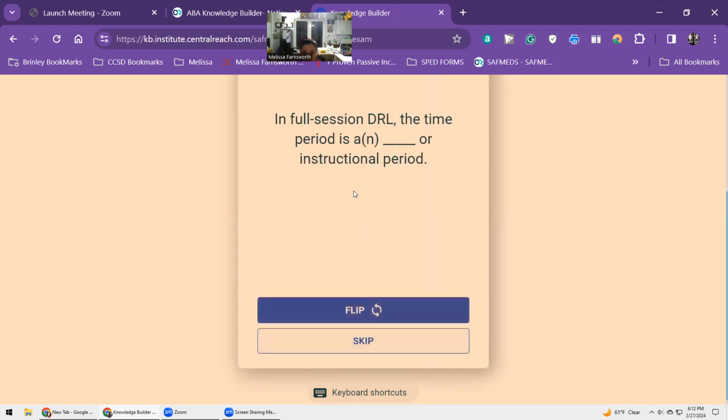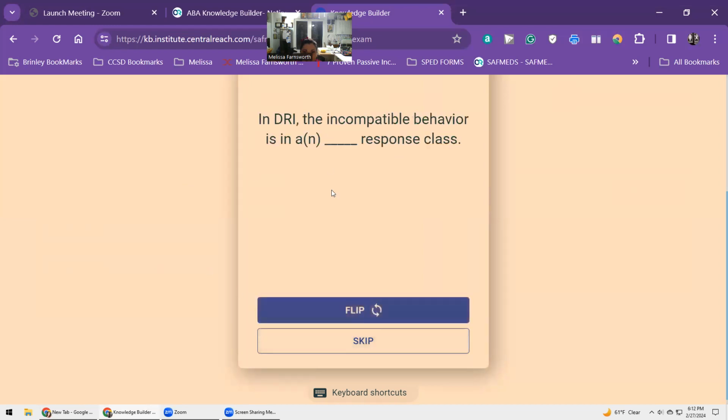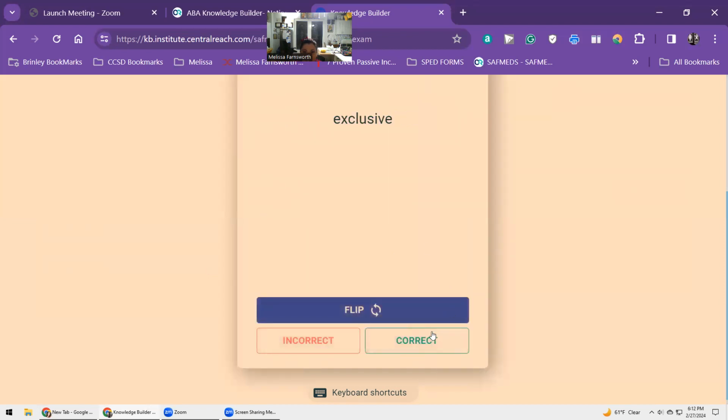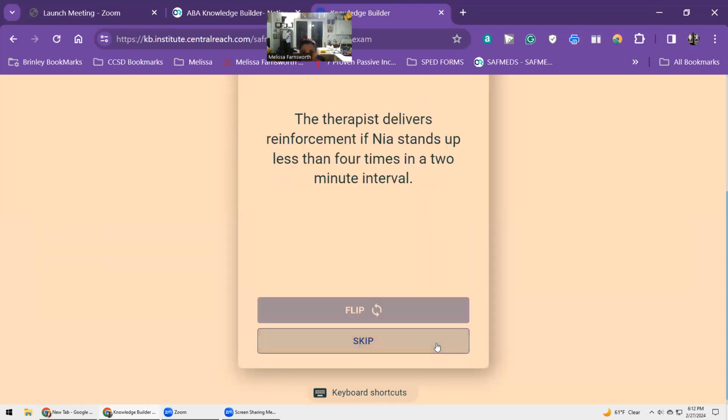In full session DRL, the time period is a session or instructional period. In DRI, the incompatible behavior is in a mutually exclusive response class. An interval DRO requires absence of the target behavior throughout the interval. Momentary DRO requires it at specific times.